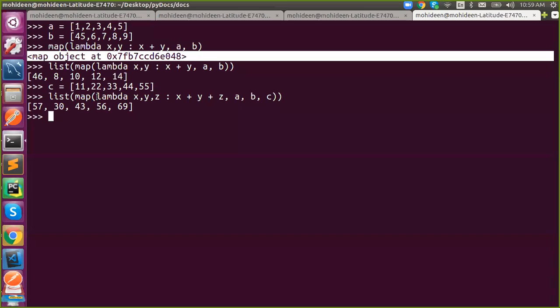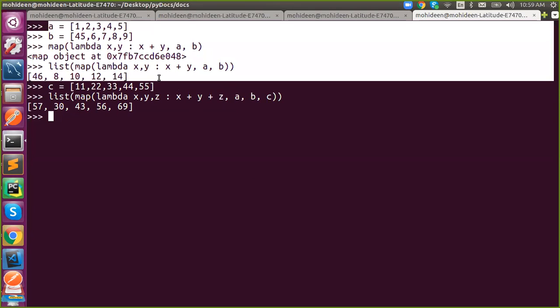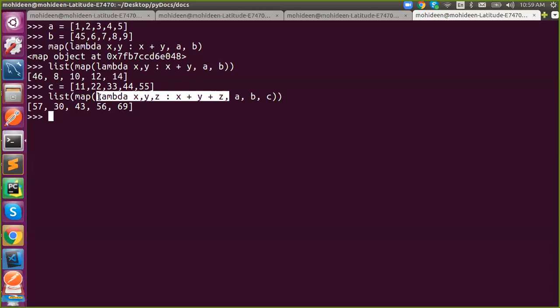Any doubts? And why are we using lambda? This is the reason we're using lambda: we are not going to use this logic anywhere else in the program, but only with this iterable. So it is unnecessary to create a dedicated function. Instead, we can go with a lambda. That's it. Any doubts in lambda? Lambda is clear. Can we use map inside a for loop or inside a def function? Yes, you can.